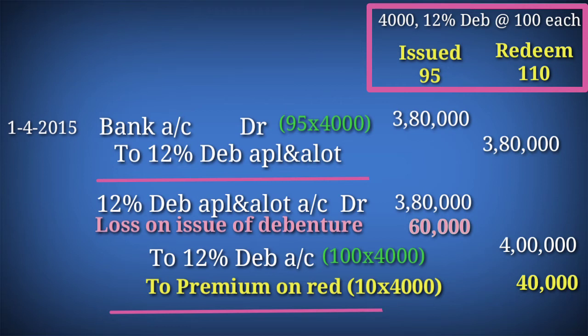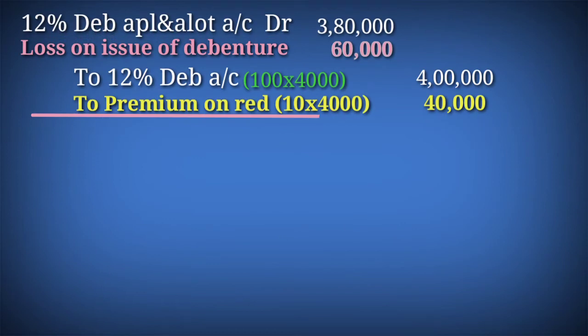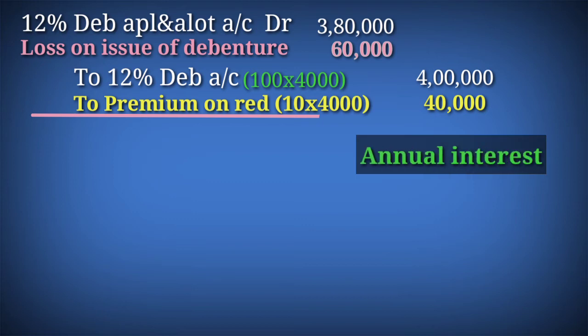Next, we need to pay the interest. First, need to calculate the annual interest. The interest rate is 12%. It is mentioned in the question, 12% debenture. 12% debenture means the interest rate of the debenture is 12%. We will calculate interest on the value of debenture, not for all the liabilities, only for the value of debentures.